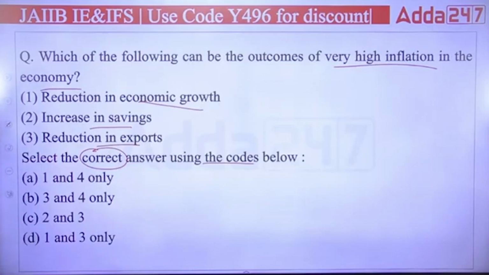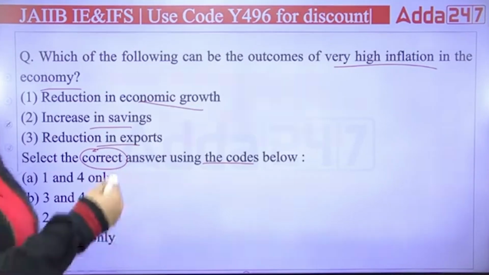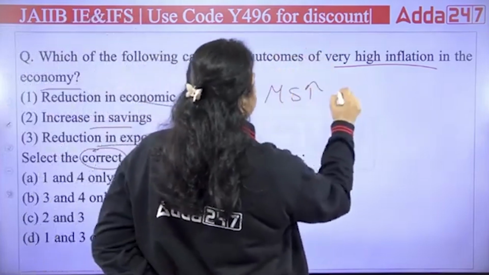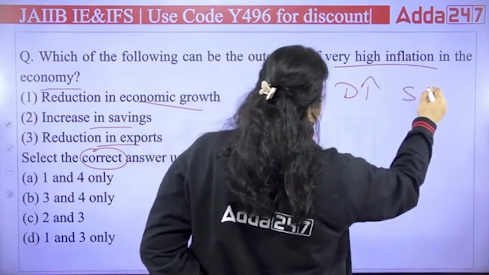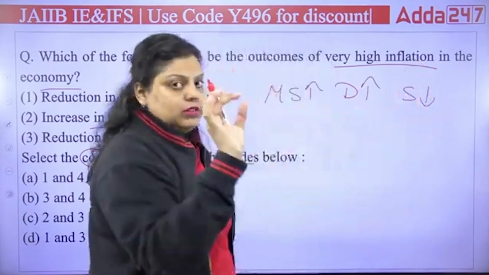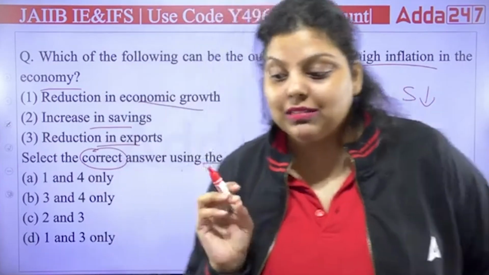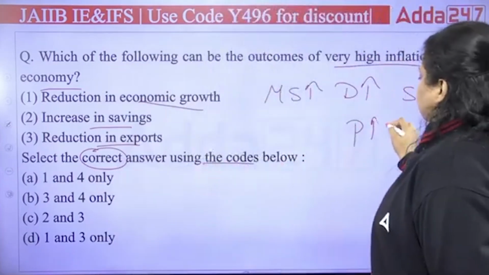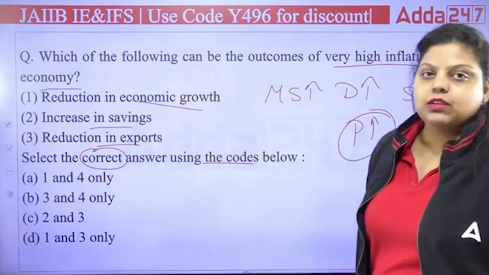So which of the following is correct? Because of the very high inflation, what will be the effect? Reduction in economic growth, increase in savings, reduction in exports. First of all, inflation is a rise in the prices. Whenever money supply increases, it increases the demand of consumers. And when the demand increases, supply will decrease, because demand and supply have an inverse relation. So prices will start increasing, and when the prices are increasing, that's inflation.